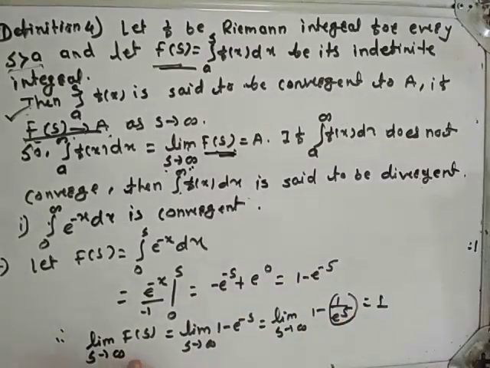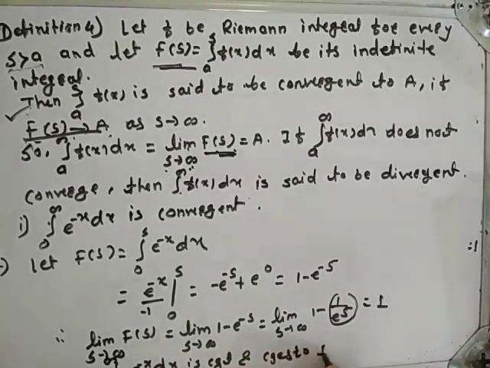Means limit s tends to infinity F of s exists. So we can say that integration from 0 to infinity e raised to minus x dx is convergent and converges to 1. Means what? Integration from 0 to infinity e raised to minus x dx converges to 1.